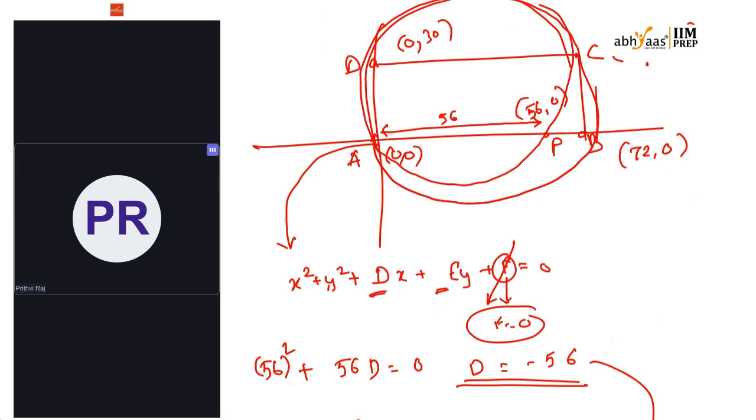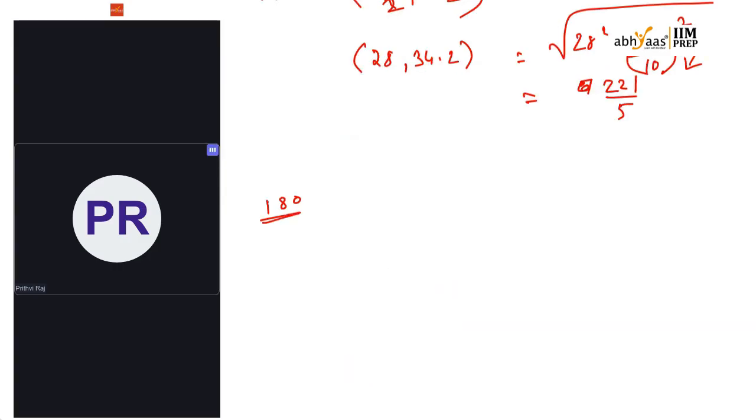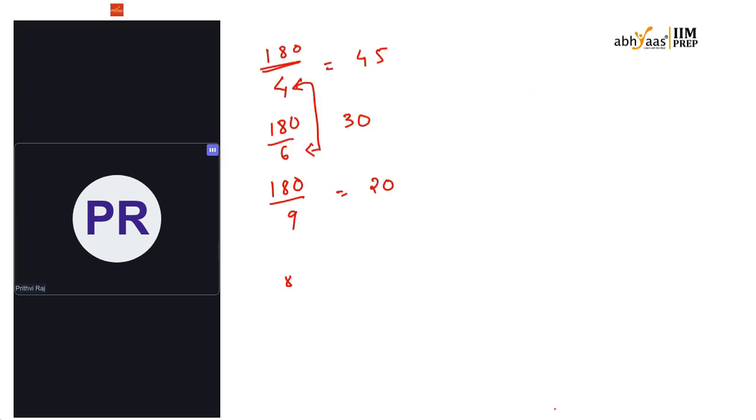So the set of numbers up till 180 which are multiples of 4: it will be 45 only. For multiples of 6 it will be 30, and for multiples of 9 it will be 20. Now if I have to find the multiples of both 4 and 6, it's nothing but the LCM of 4 and 6, that is 12. So 180 divided by 12,